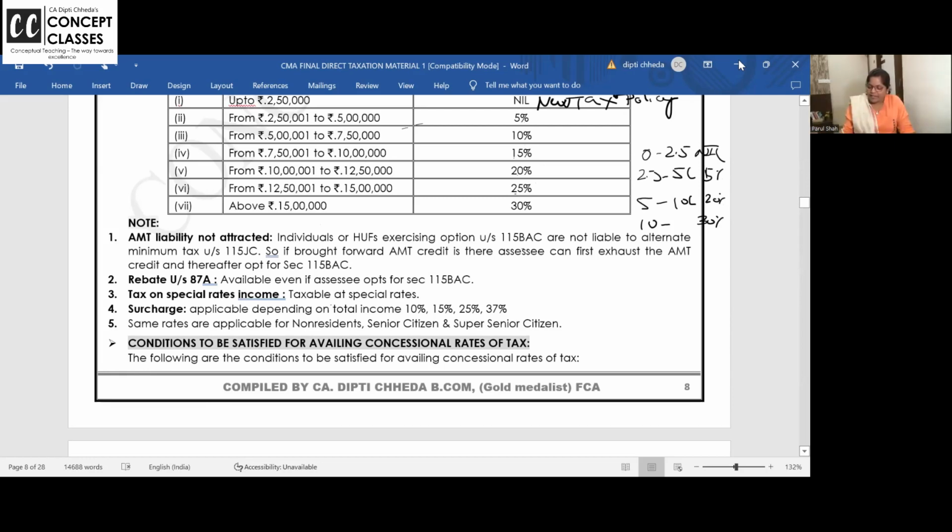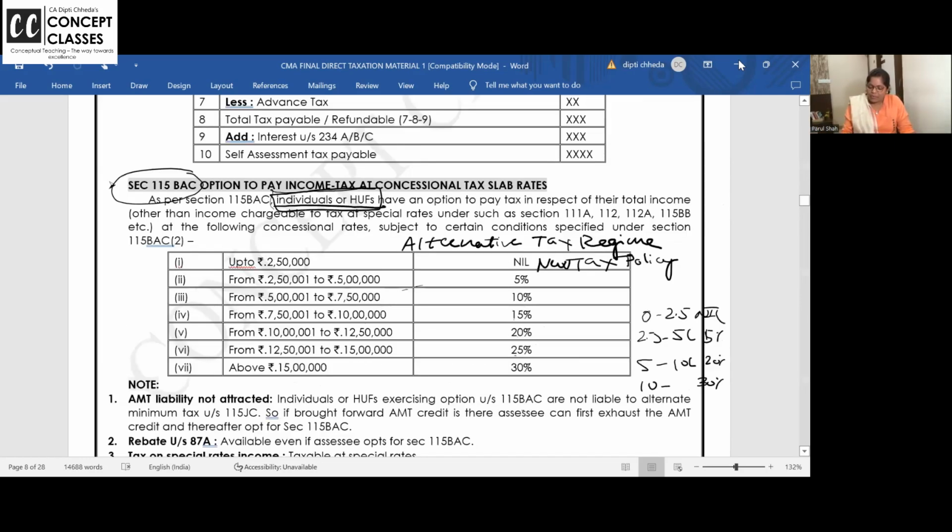Ma'am, I'm filing a return for Mr. Raja. And Raja's age is 82 years. How much will be the basic exemption if he goes for this concessional scheme or new scheme? What is the basic exemption for Raja? 2,50,000. Genuinely, if he goes for the old scheme, anyone in the class?